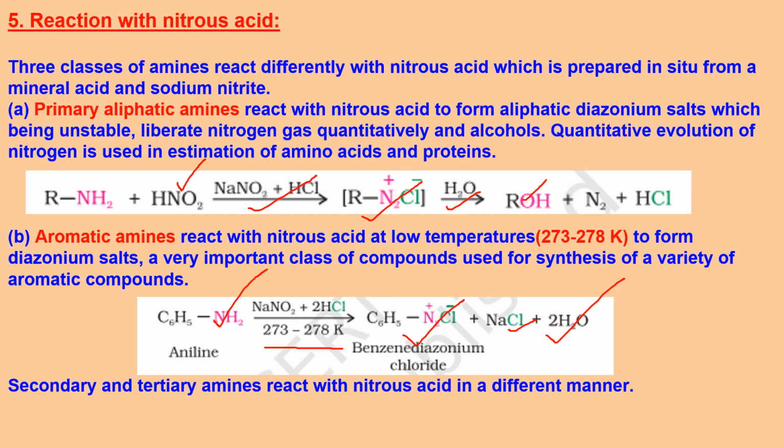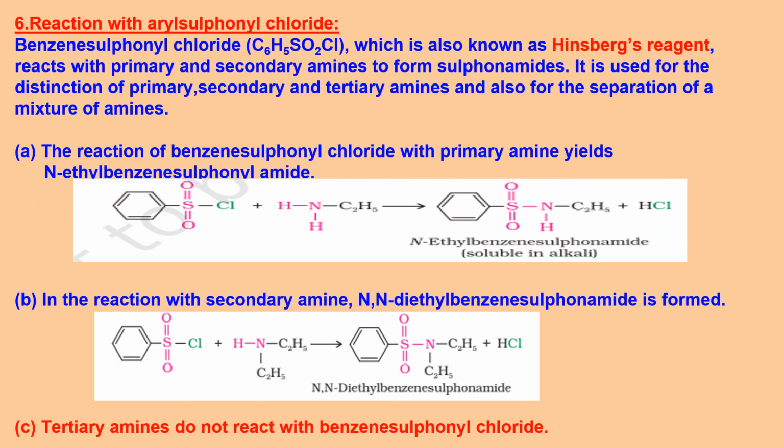They make an oily kind of liquid when they react with it. So that is beyond our syllabus, so we are not discussing that here, only the primary amines. Now the reaction with aryl sulfonyl chloride, a very interesting one, because this aryl sulfonyl chloride will be formed by the reaction of amines with benzene sulfonyl chloride. And this benzene sulfonyl chloride is called Hinsberg reagent, and this is called the Hinsberg test.